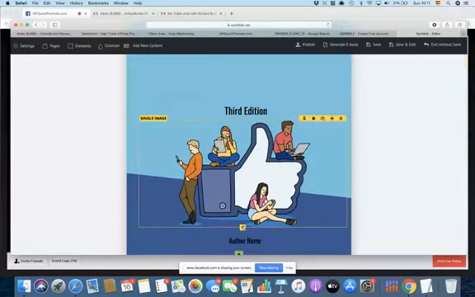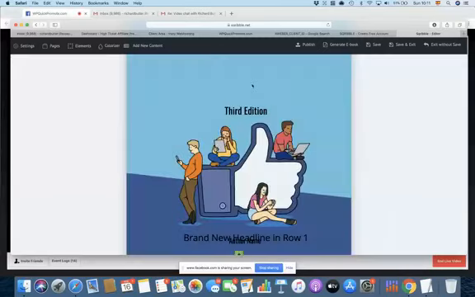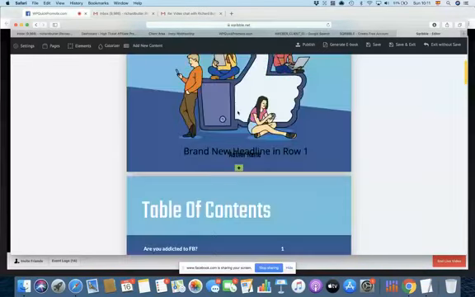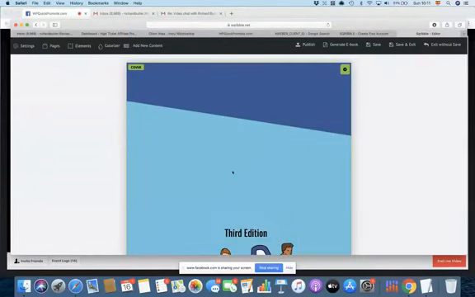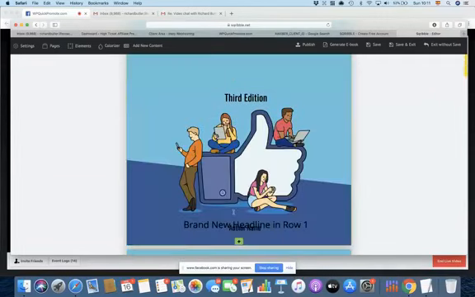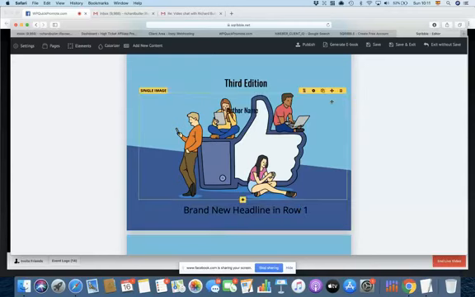So I can go down here, I can click on this plus sign for a new object or a new element. I go into headline. That should appear, where are you, new headline? That should appear just up here. Okay, there it is. Okay, so I have my headline here. I move it up.